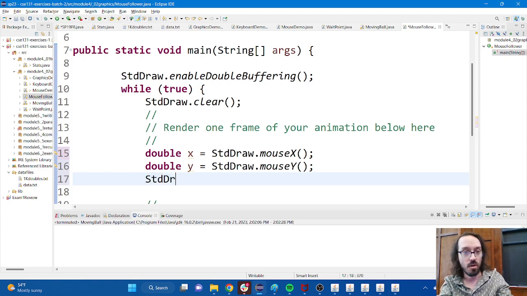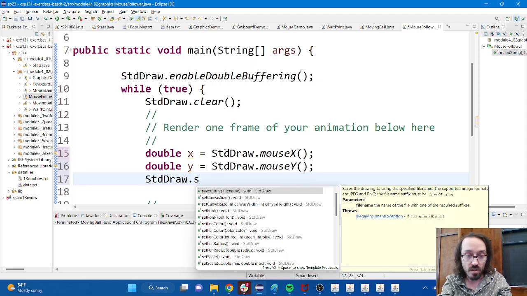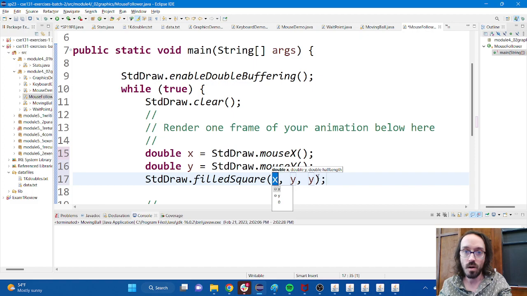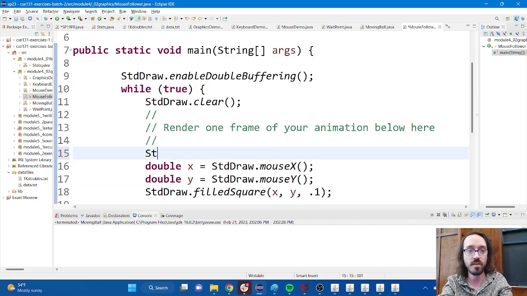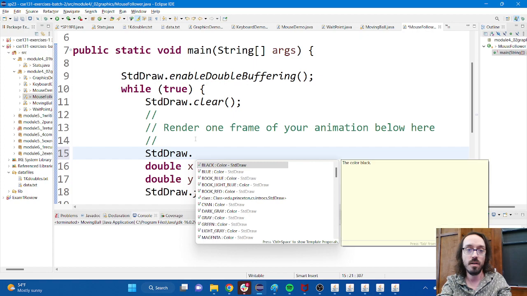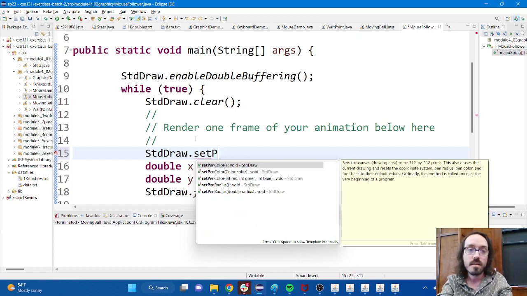And then I'm going to draw a shape of my choice, which I'll do a filled square maybe. X, Y, half length of 0.1. I don't know, we can play with that. And I want my square to be blue.